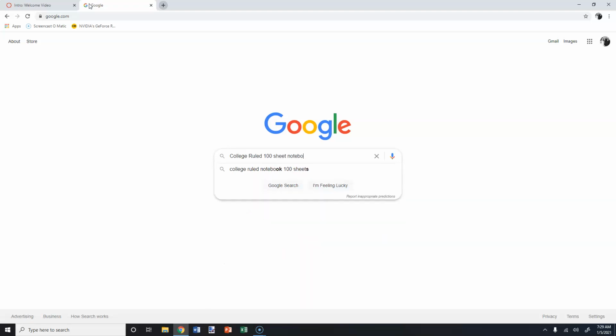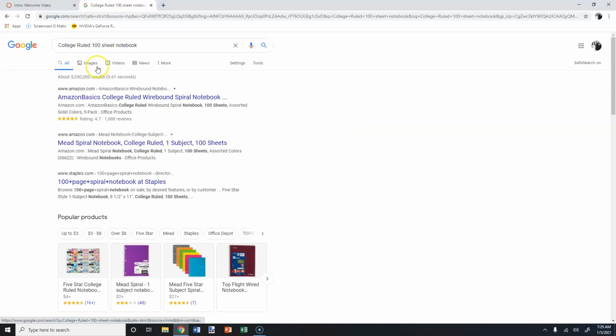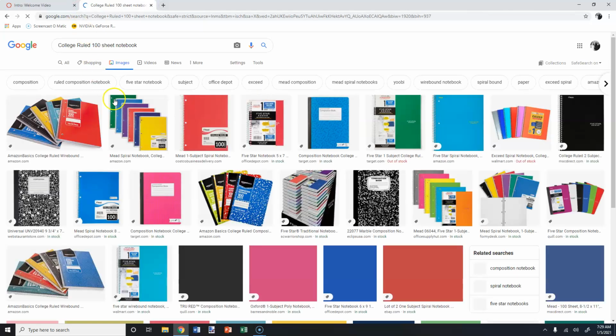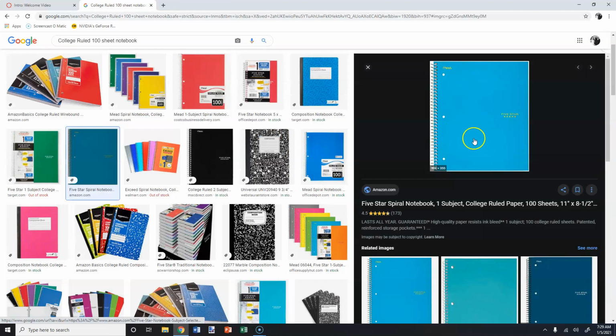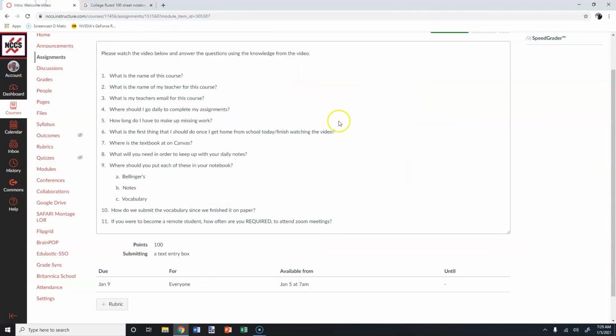100-sheet notebook. You can get these at Target, you can get them off Amazon, you can get them all over. Okay, I like these right here, the 5-star spiral notebooks. Those work great. They will do the job that you need them to do. Okay, that is where you're going to take your notes and your journal and your vocabulary daily.